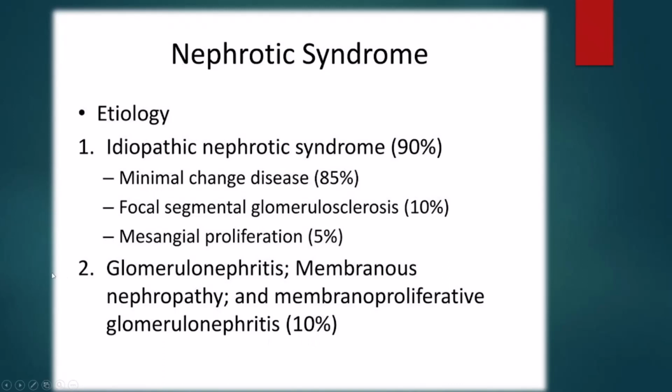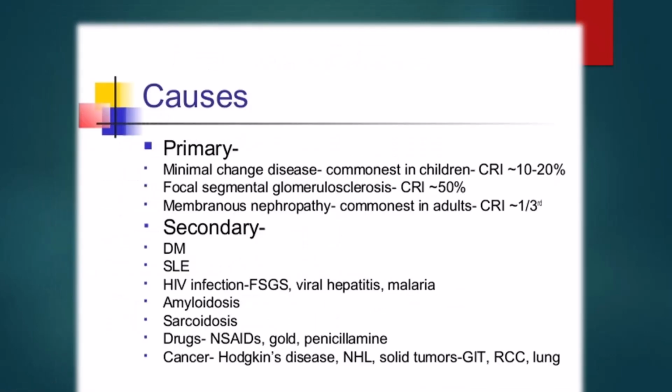These are all the etiological changes which lead to nephrotic syndrome. It is mainly primary and secondary. In primary causes, minimal change disease is mostly seen in children, about 10 to 20%, focal segmental glomerular sclerosis is about 50%, and membranous nephropathy is commonly seen in adults, about 1/3.